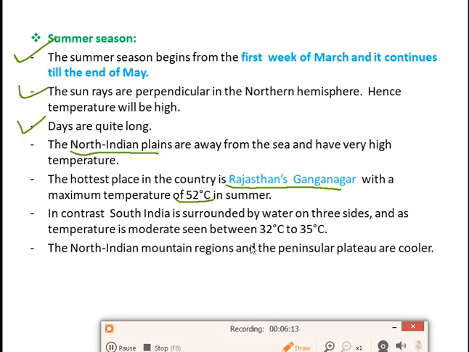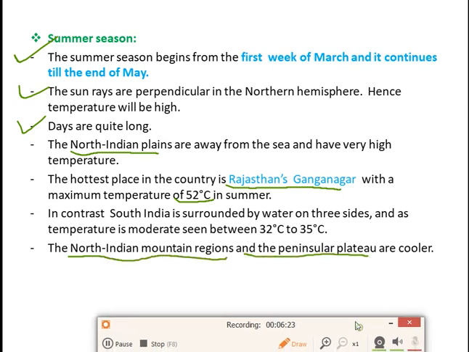The North Indian mountain regions and the peninsular plateau are cooler. So these regions, the North Indian mountain regions like the Himalayas and the peninsular plateau, are cooler. Over there, the temperature is not so hot.